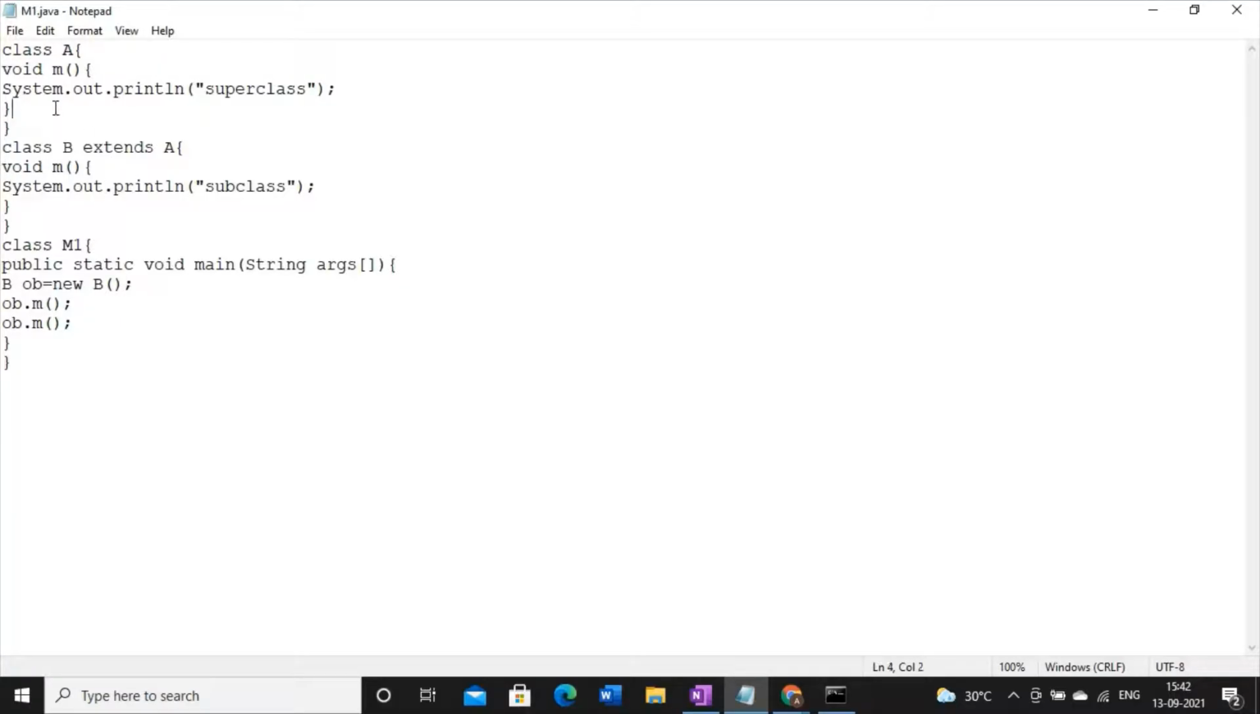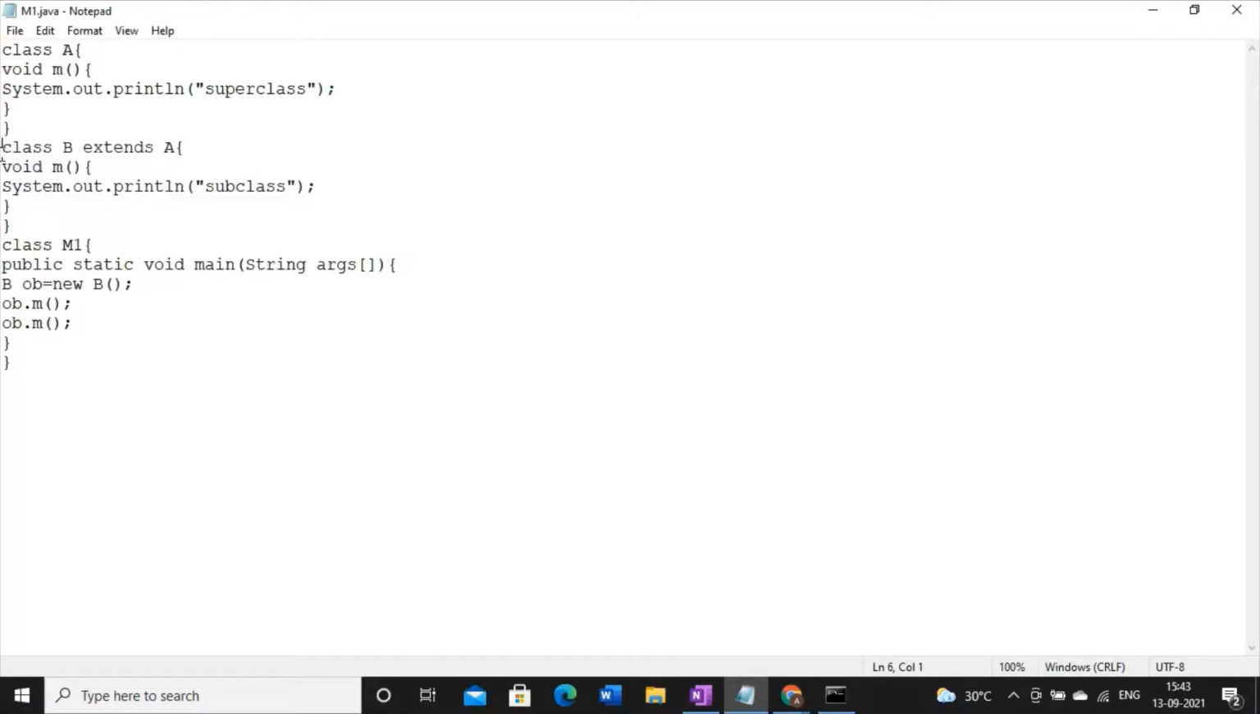Since this method is already copied implicitly due to the existence of the extends keyword, at this point these two methods are colliding. So one method is replacing another method. As a result, the output of the subclass method is only visible.